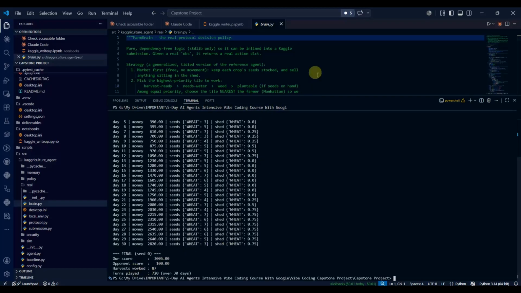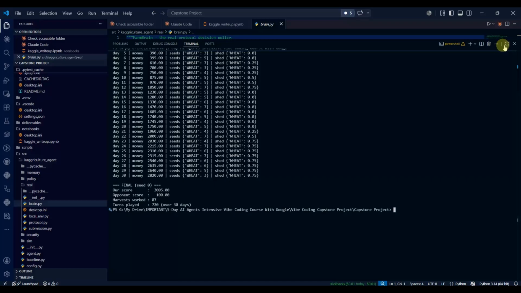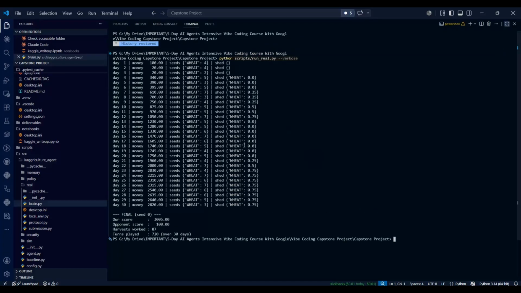This is the final. It restores history. On day one, money was 100, seed wheat category 4. Day two, money was 20, seed wheat category 4. And till day 30, the money was 2,820.